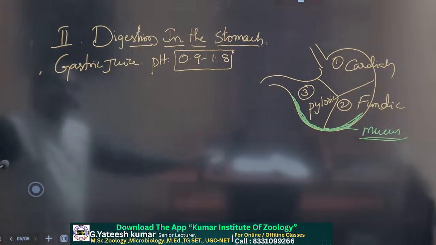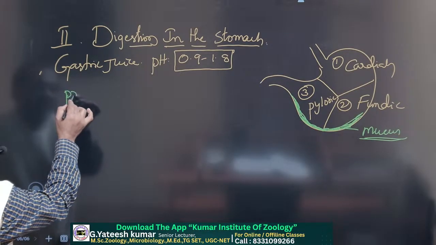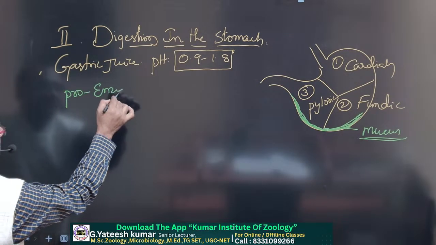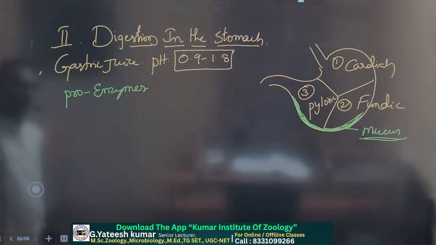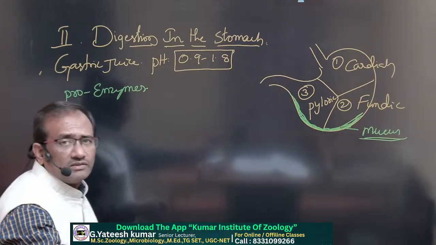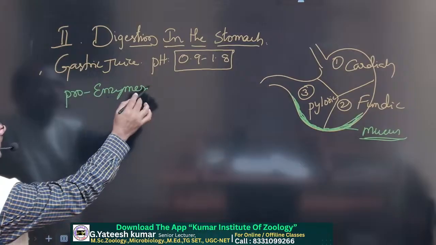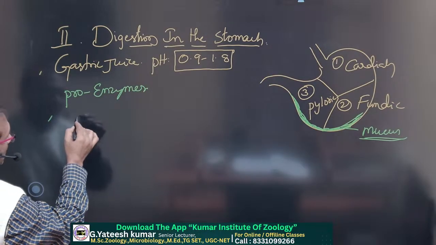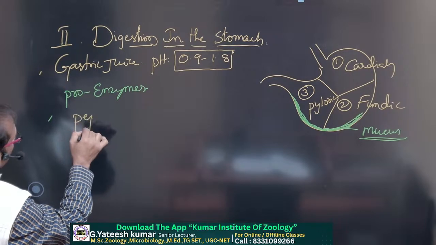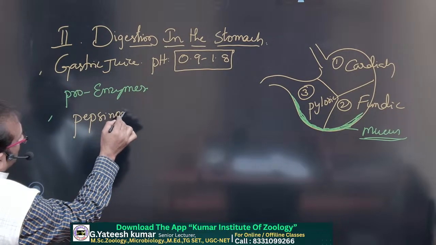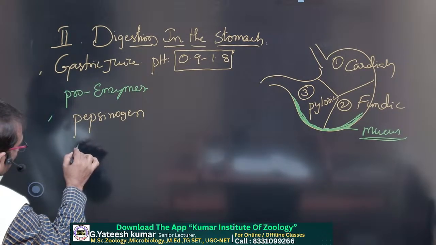Pepsin, pH 0.9 to 1.8, and in the gastric juice, proenzymes are present. I think the green color is also visible to you, very nice. Okay, green and yellow. So proenzymes are present here. The first proenzyme is pepsinogen, a proenzyme. Another one is prorenin.